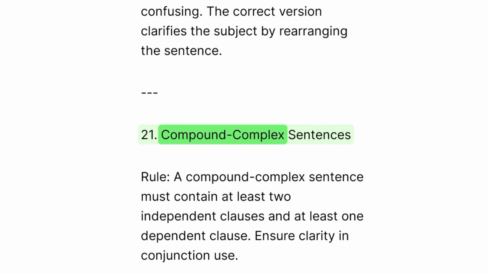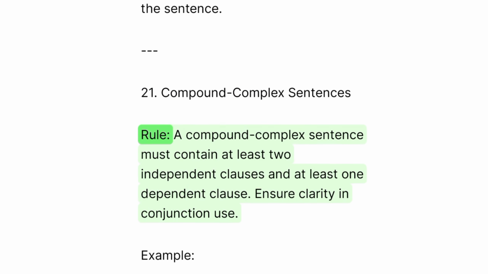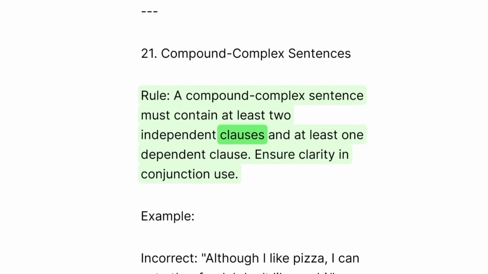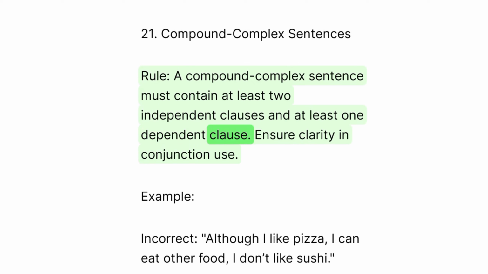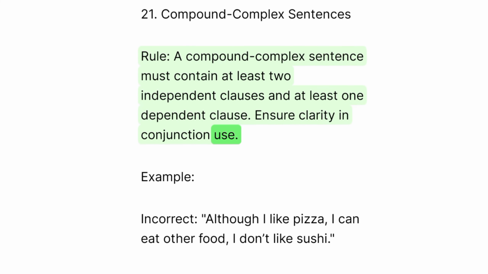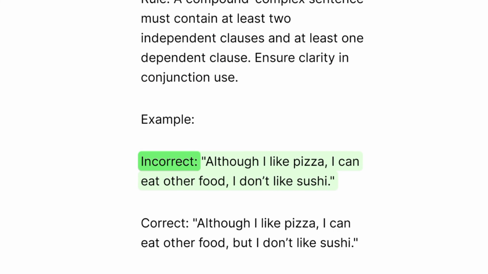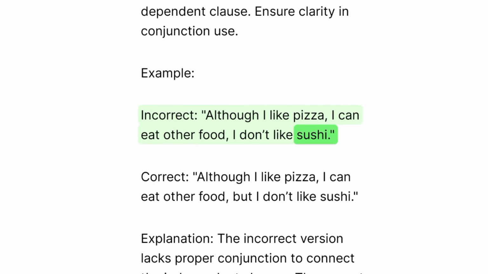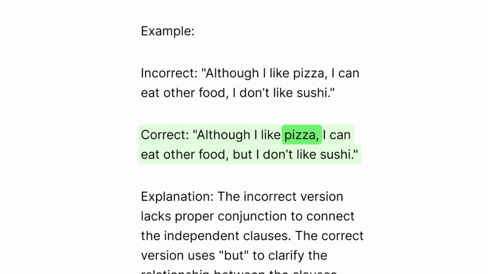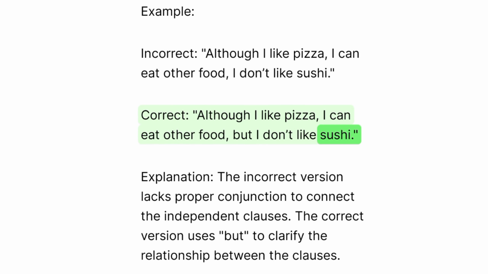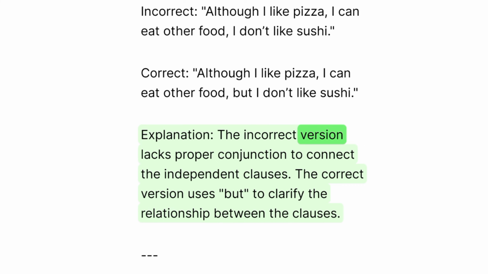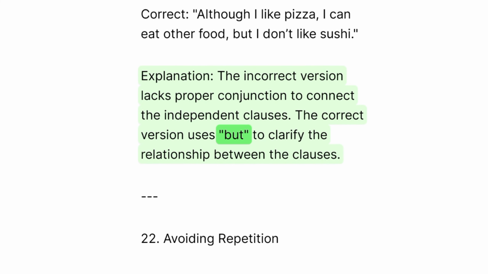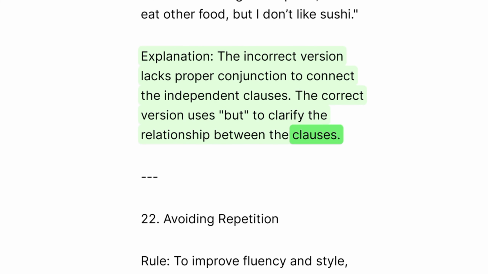21. Compound complex sentences. Rule. A compound complex sentence must contain at least two independent clauses and at least one dependent clause. Ensure clarity in conjunction use. Example. Incorrect. Although I like pizza, I can eat other food. I don't like sushi. Correct. Although I like pizza, I can eat other food, but I don't like sushi. Explanation. The incorrect version lacks a proper conjunction to connect the independent clauses. The correct version uses but to clarify the relationship between the clauses.